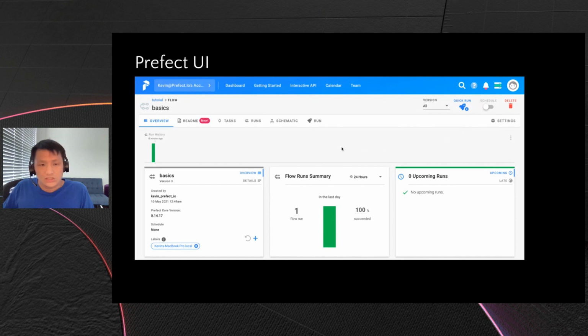As you may remember, Prefect runs on your hardware. So you need to supply an agent, and the agent will poll Prefect Cloud or Prefect Server for runs that are scheduled to happen. And then once it sees that a run is scheduled to happen, it will pick up that flow run and execute it. So here, for this specific example, I performed a quick run, and I had my local agent watching for the flows. And I'll demo this more later on.